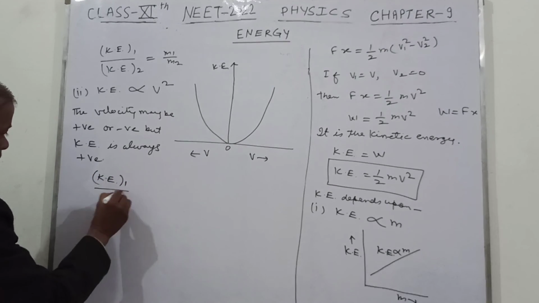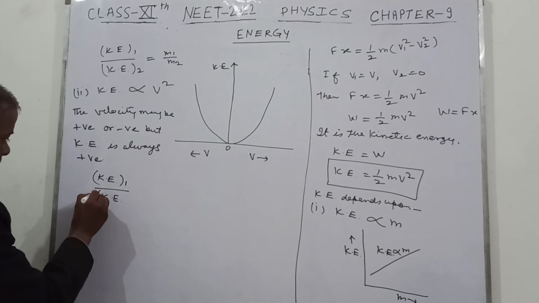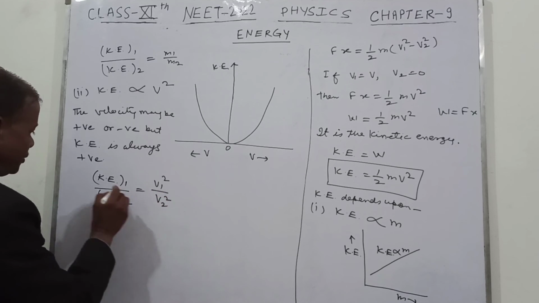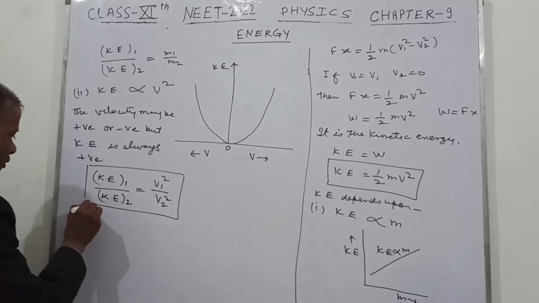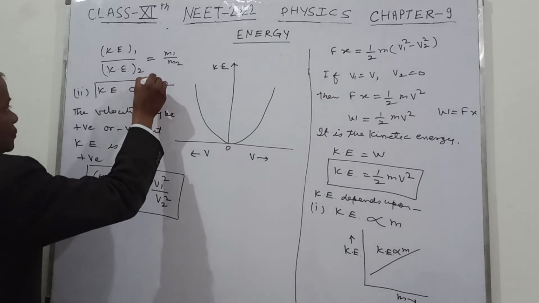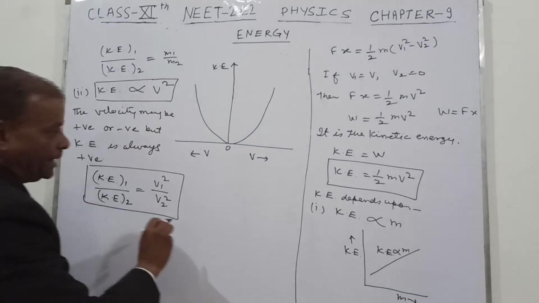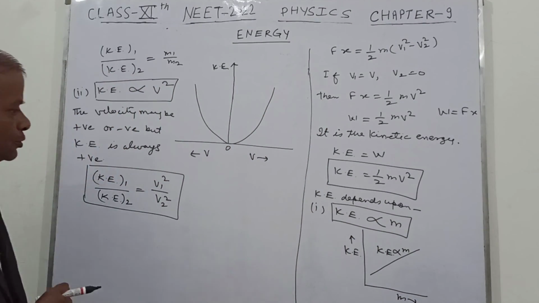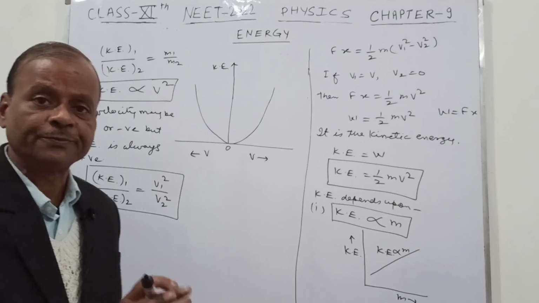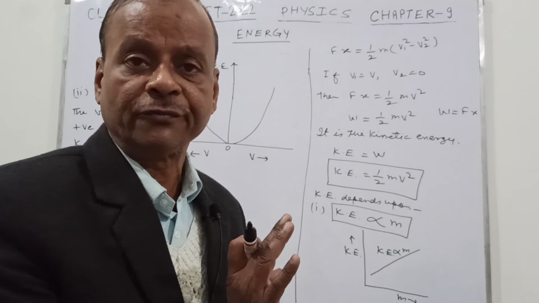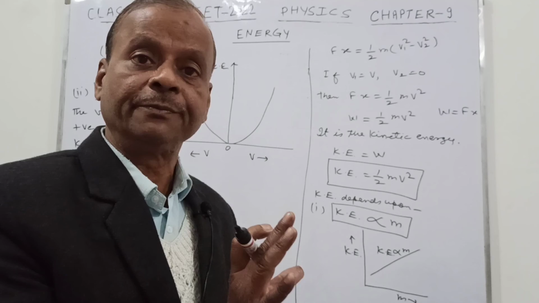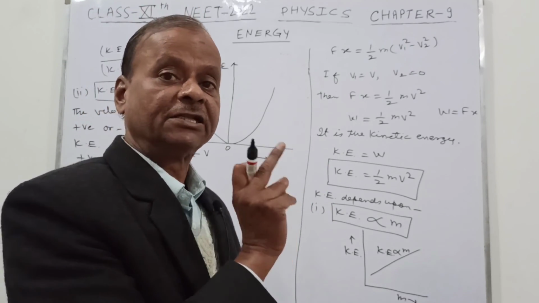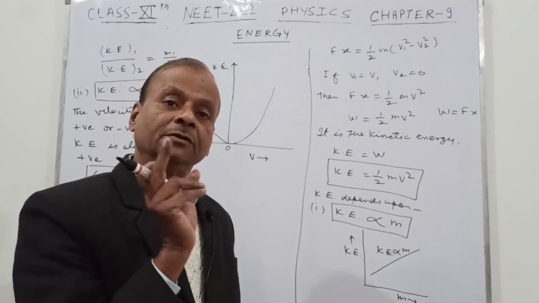Now suppose v1 and v2 are in the ratio 1 to 2, then the kinetic energies are in the ratio v1 square upon v2 square. We have this formula. So mass is never negative, mass is always positive. Because of that the kinetic energy cannot be negative. The velocity may be negative, but because of the square term this will be positive. It means that the kinetic energy is always positive.